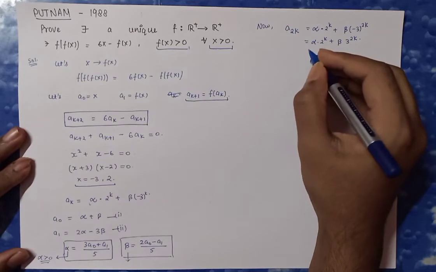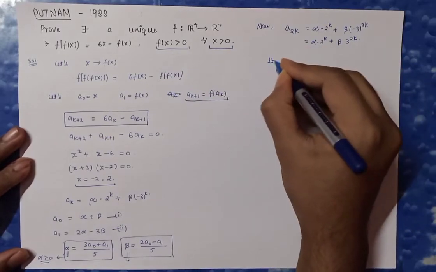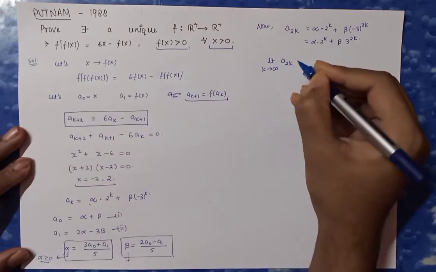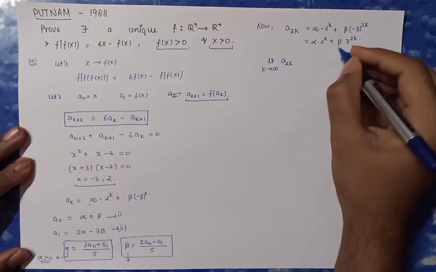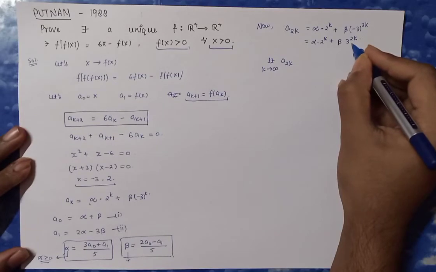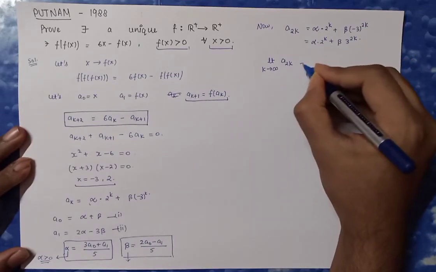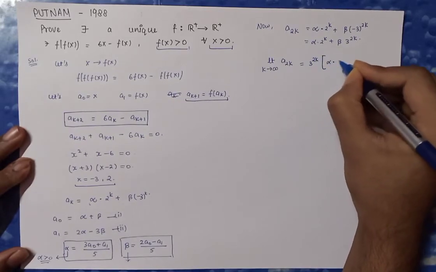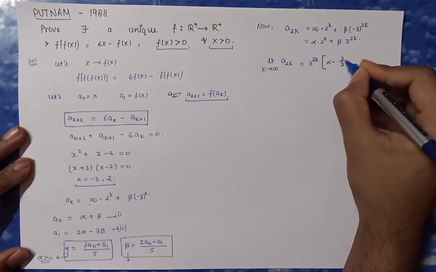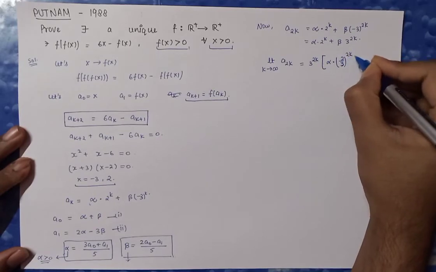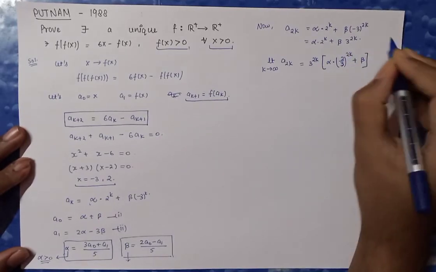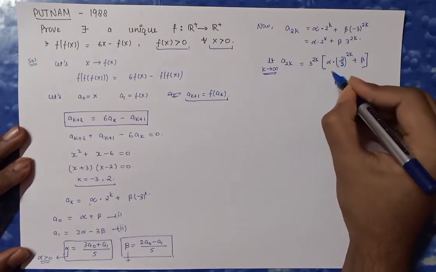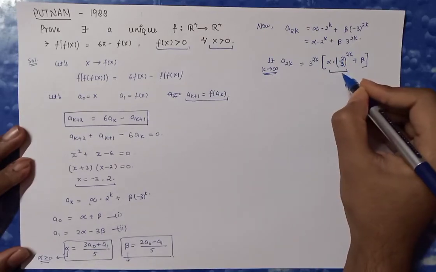Now let's calculate the limit as k tends to infinity of a2k. I am evaluating a limit here, and I am going to take out 3 raised to the power 2k common. Then what I am going to get is alpha times 2 by 3 raised to the power 2k plus beta. As the limit is tending to infinity, this must be tending to 0.